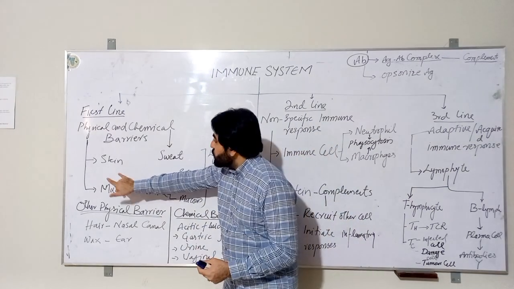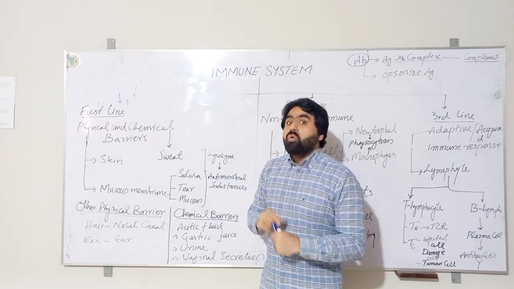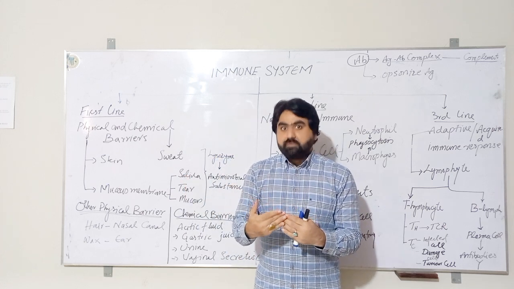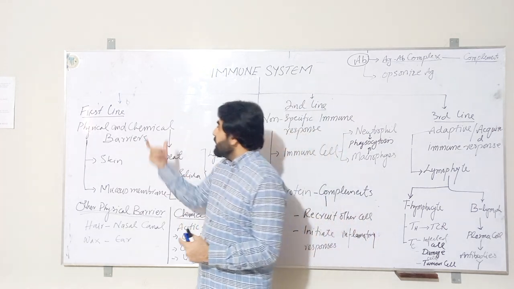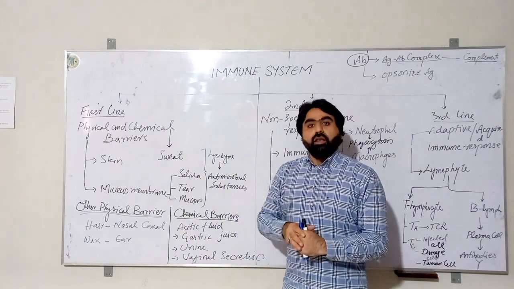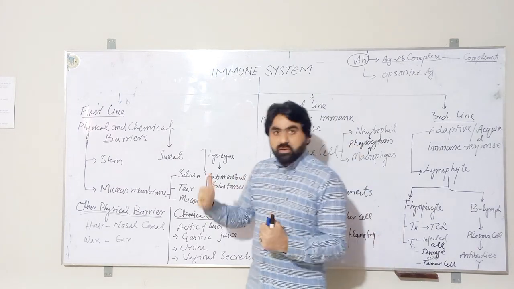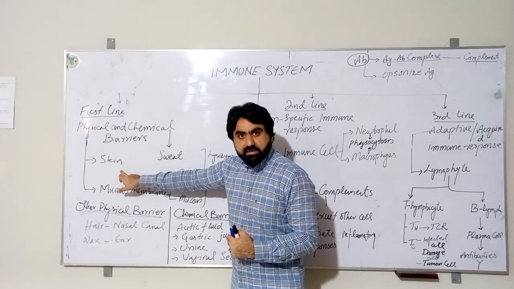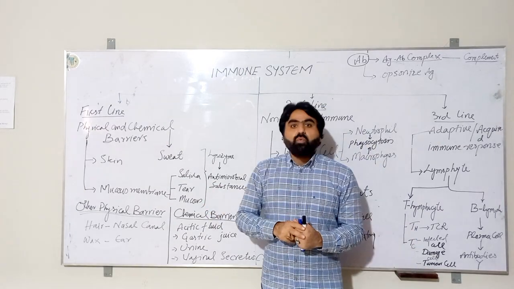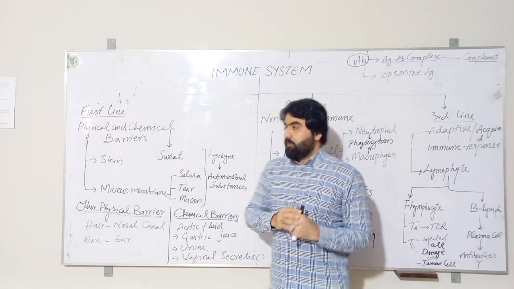So these two, skin and mucous membranes, are the mechanical barrier which prevents the entrance of foreign invading microorganisms inside the body. Now the chemical barriers present on the skin and mucous membrane to prevent the entry of microorganisms include sweat secreted by the skin, and saliva, tears, and mucus secreted by mucous membranes at different anatomical sites.